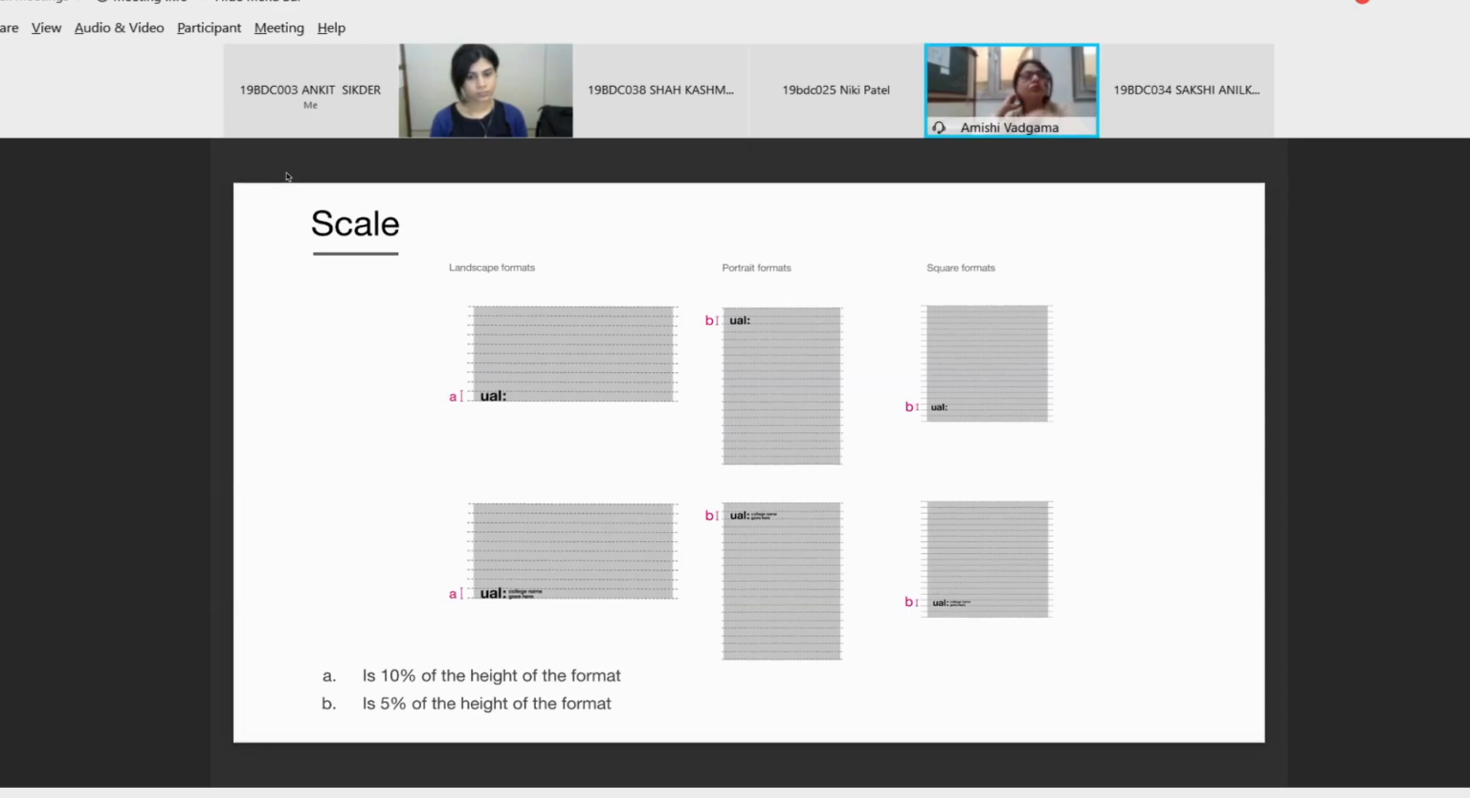Okay, as mentioned before, the logo should be on the left top or bottom. Here it is shown. Here they have given scale for different formats. For the landscape format, the height of the logo should be 10%, and for the portrait and square format, the height should be 5%. Sakshi, next.